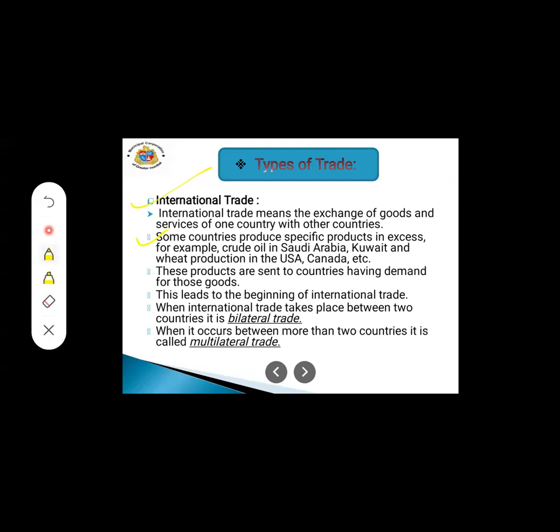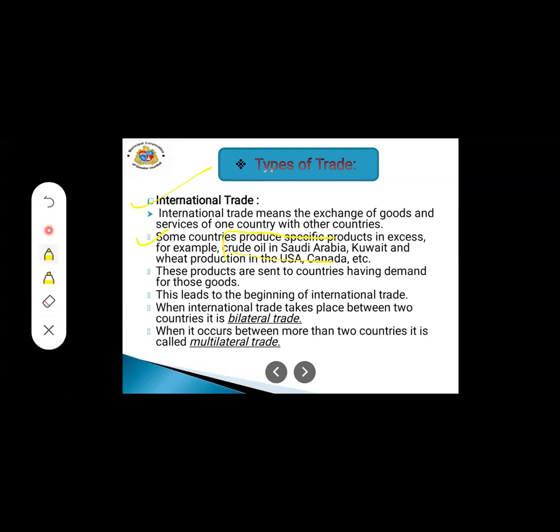Some countries produce specific products in excess. For example, crude oil in Saudi Arabia and Kuwait, and wheat production in the USA, Canada, etc. Now here they have given the example, students. In Saudi Arabia, crude oil is being produced. Then next is Kuwait, in Kuwait also. And wheat production is done in the USA and Canada, etc.